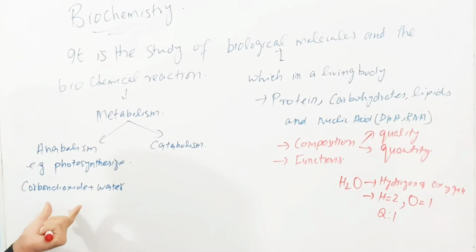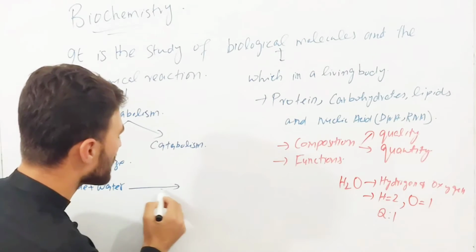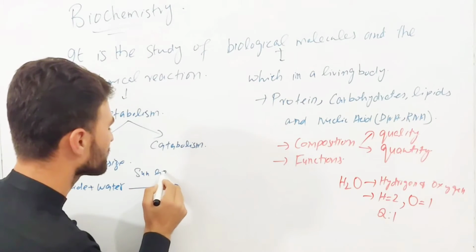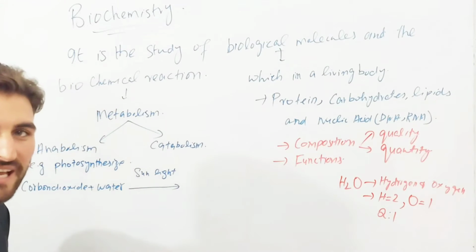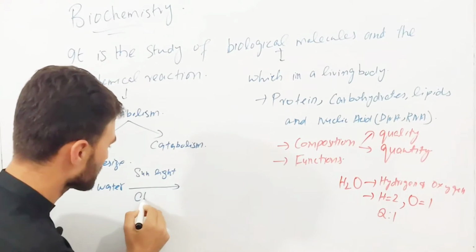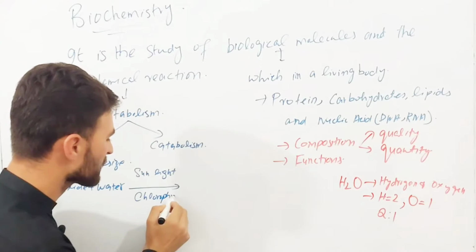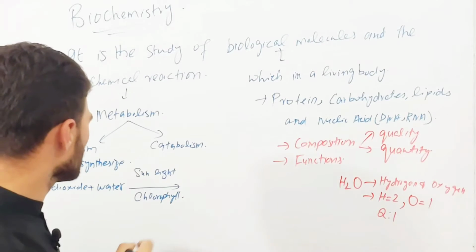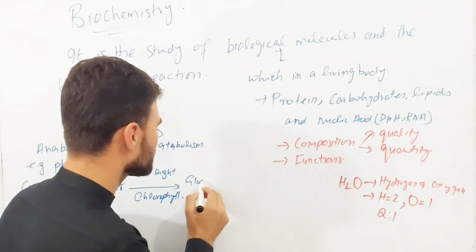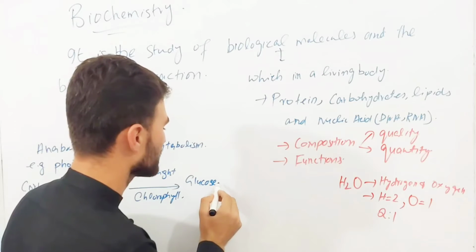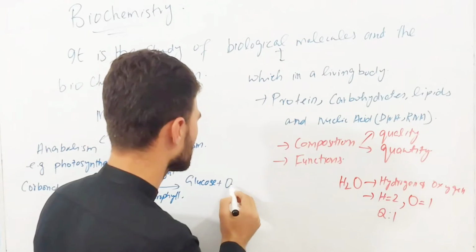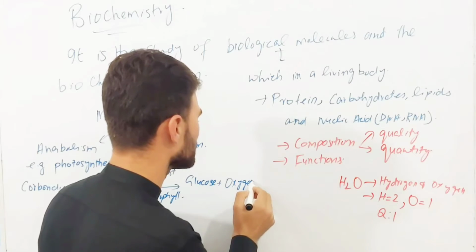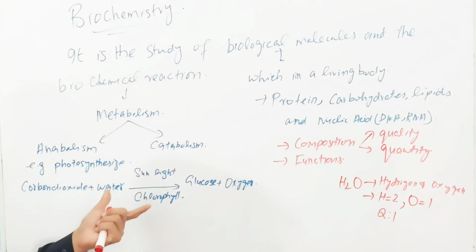So carbon dioxide and water, in the presence of sunlight as well as chlorophyll, the plant is going to give you glucose as well as oxygen. Now let's try to focus on these things.